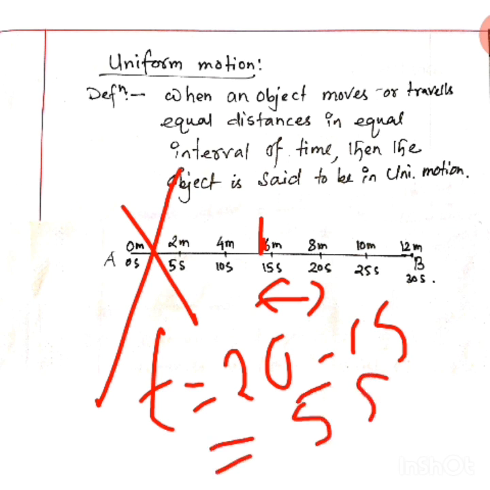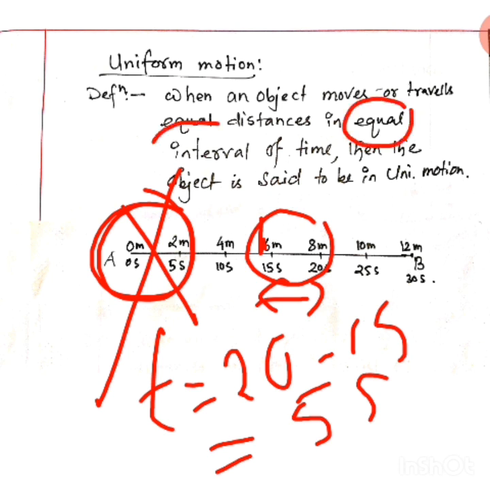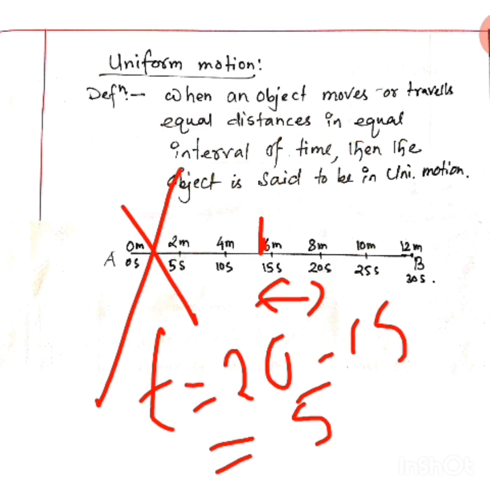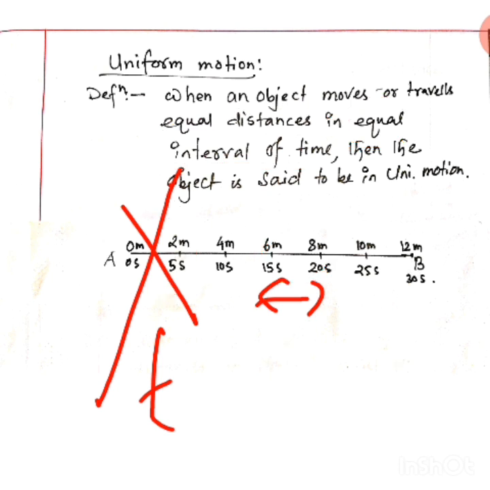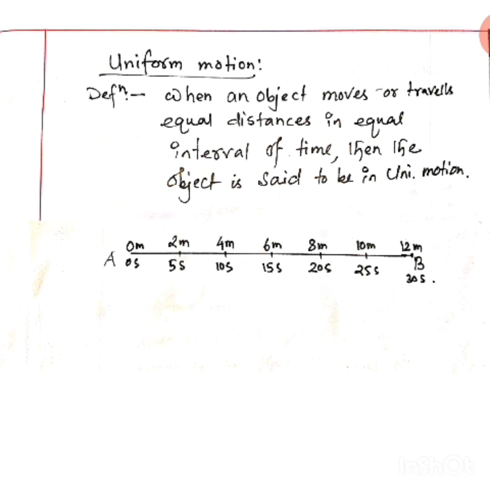Clear? Remember, here also how much was the interval? It was 5 second, and here also it is 5 second. Understood? The interval is the same. Equal interval of time I have written here. So in this equal interval of time, how much distance is traveled? Let me find out the distance traveled in this interval of time.